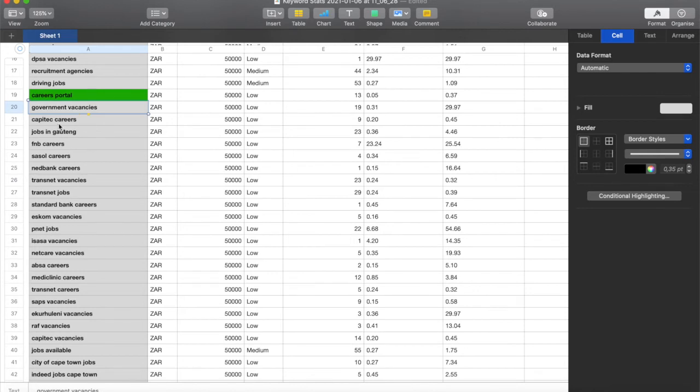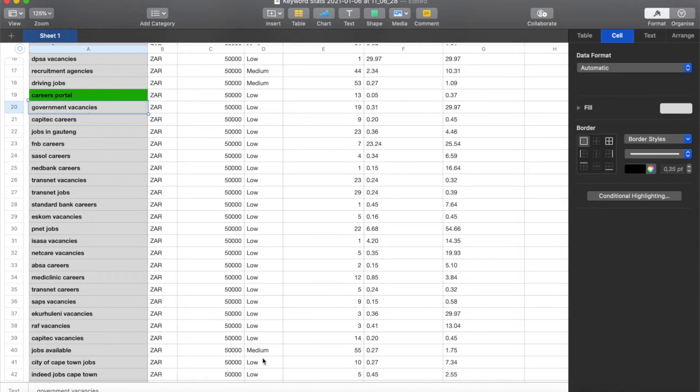Okay. Capital careers, jobs in Gauteng. Look at that. Okay, that's a bit expensive, so I'm not going to go for that. FNB careers is also very expensive. Transnet vacancies, nobody is bidding for that because nobody wants to work for Transnet. That makes a lot of sense. Standard Bank careers, Eskom vacancies, peanut jobs, ABSA careers, Mediclinic, Transnet, SAPS, Ekurhuleni, Capitec, jobs available.